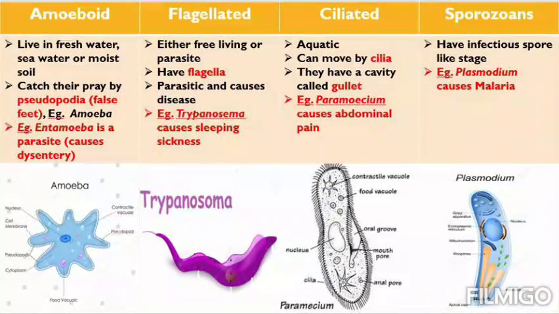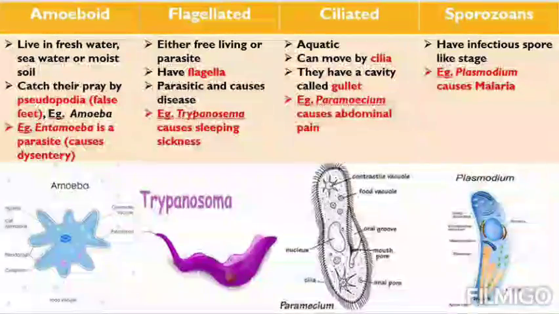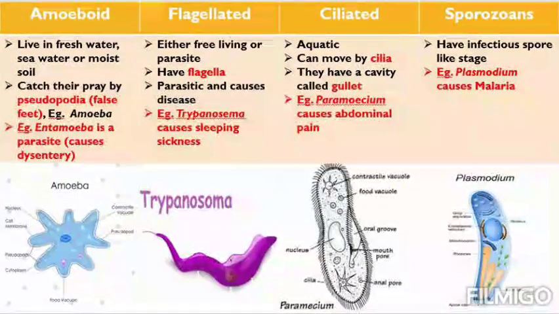Let's come to flagellated. Flagellated protozoans are either free living or parasitic. They can be free living, they can live independently, or they can be present on some of our bodies as a parasite. That means they can cause harm to us and they can feed on us. Then they have flagella. They can move because their name is flagellated. They have flagella, they can move. Number 3 is parasitic and cause disease. Obviously they are parasitic and cause disease.